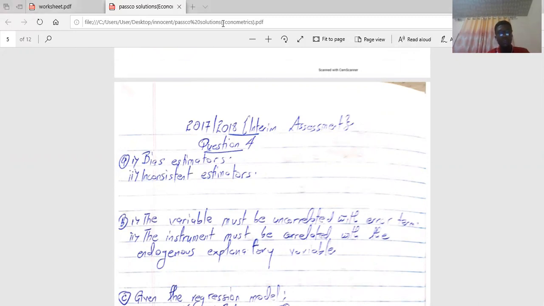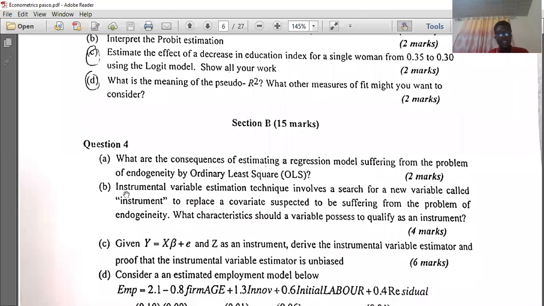Okay, so let's go to the next question. B says that the instrumental variable estimation technique involves a search for a new variable called an instrument to replace a covariate suspected to be suffering from the problem of endogeneity. What characteristics should a variable possess to qualify as an instrument? So they are basically asking us to give the characteristics that a variable should possess in order to qualify as an instrumental variable.